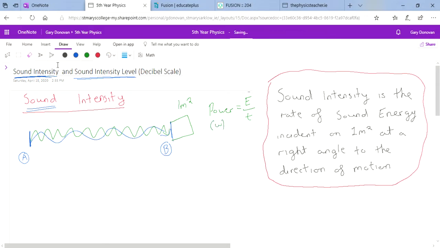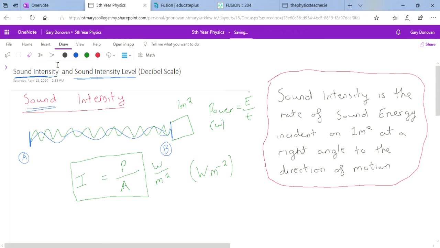So sound intensity has the symbol I, and it is the amount of power, or the sound energy per second, falling on every meter squared. So its equation is power divided by area. The unit would be watts divided by meter squared, or watts per meter squared, and that's the unit of sound intensity.